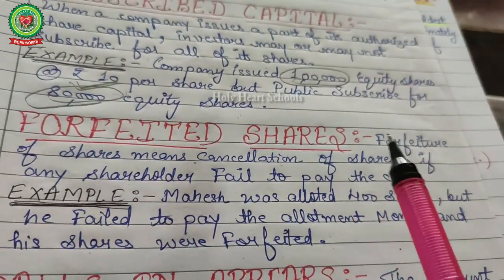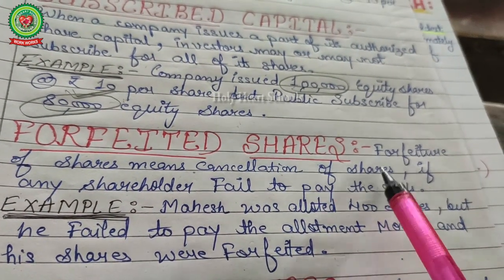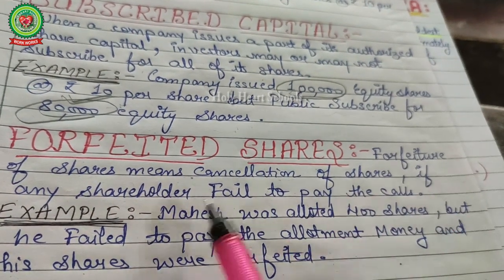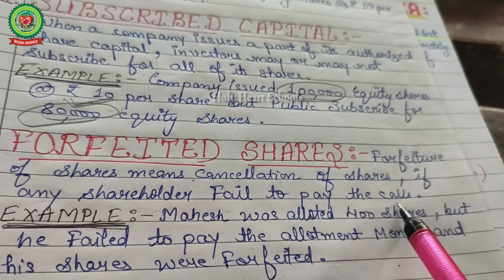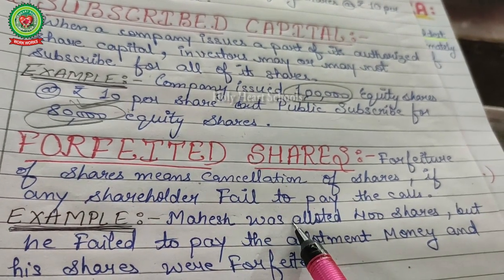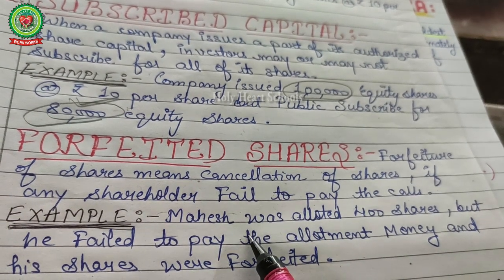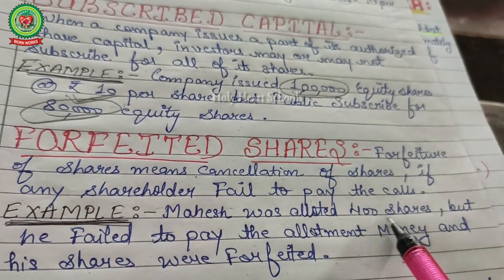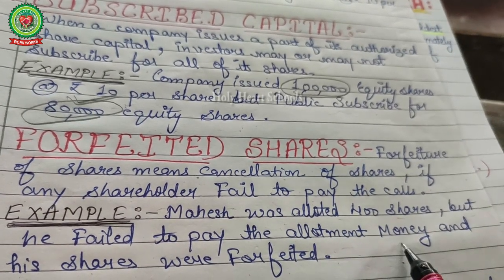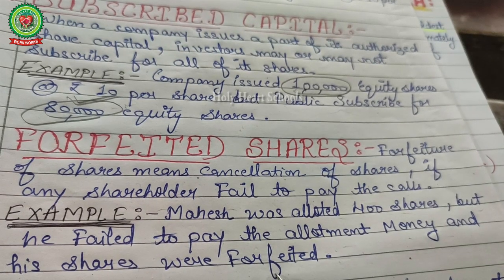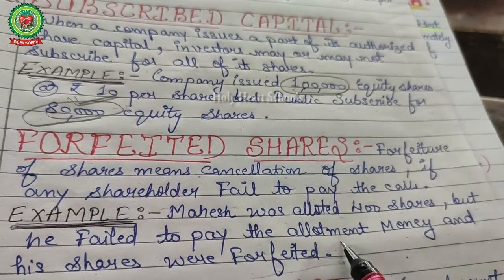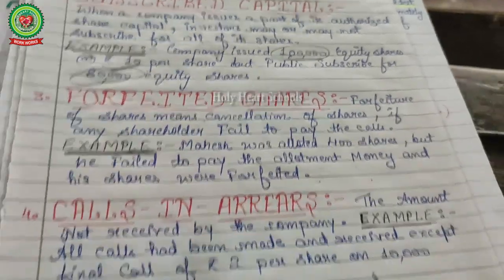Next one is forfeited share. First of all, know what is forfeited. Forfeiture of shares means cancellation of shares. If any shareholder fails to pay the calls, the company cancels the shares of the shareholder. Mahesh was allotted 400 shares, okay, but he failed to pay the allotment money and his shares were forfeited, cancelled by the company just because of failure to pay the allotment money.